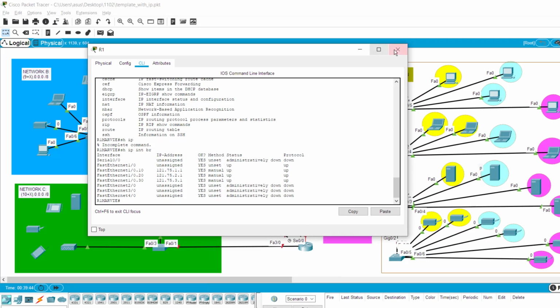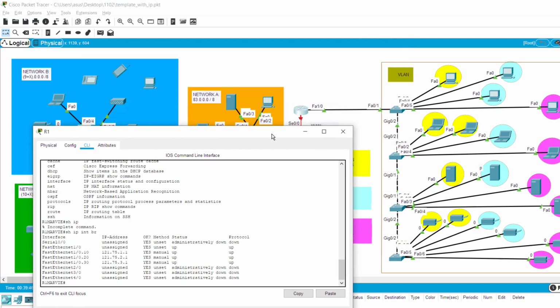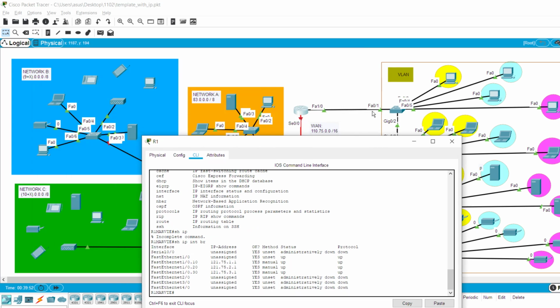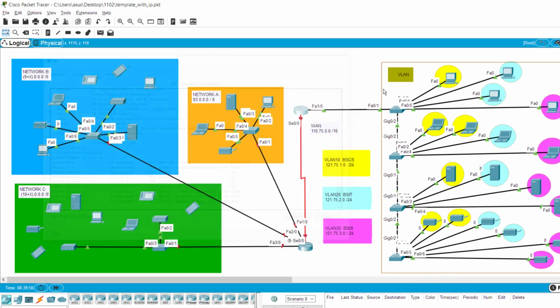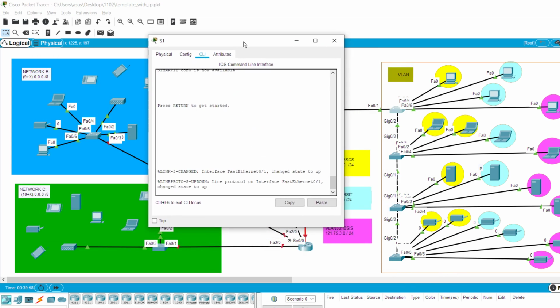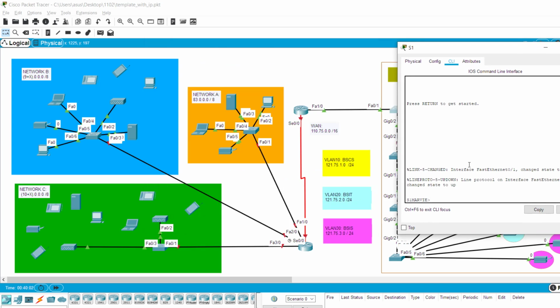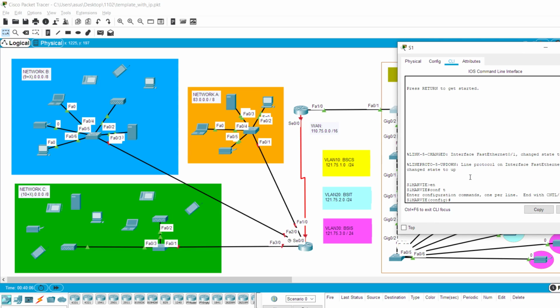Since we already added that, we need the router to talk to the switch. So we need to trunk it. We exit out of the router mode and go inside the switch that's connected to the router, and then we enable, configure terminal.